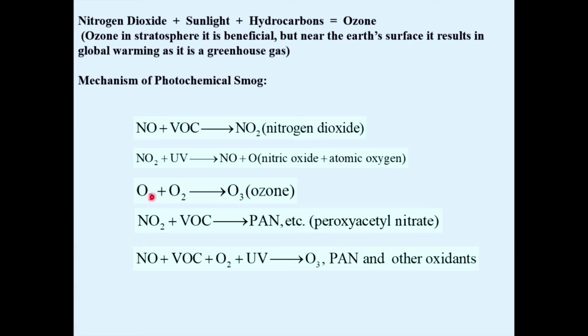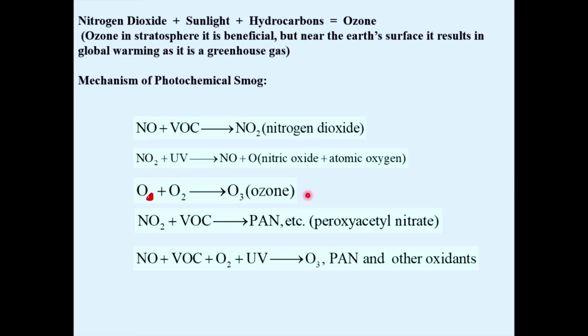This is not molecular oxygen. It should be elemental oxygen. Let me rub that out. So here it is elemental oxygen. There is no 2 here. Sorry. So the elemental oxygen formed in the previous step combines with molecular oxygen to give ozone. And that's how the ozone level increases in the troposphere.